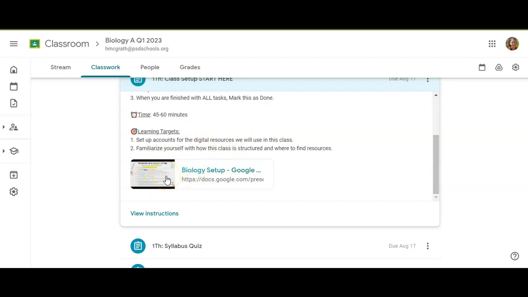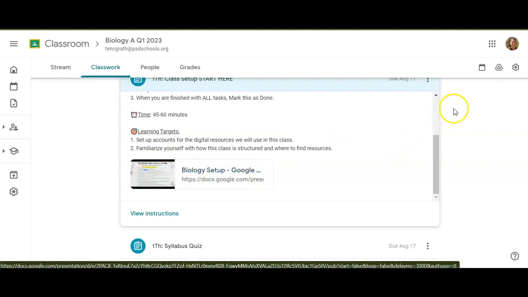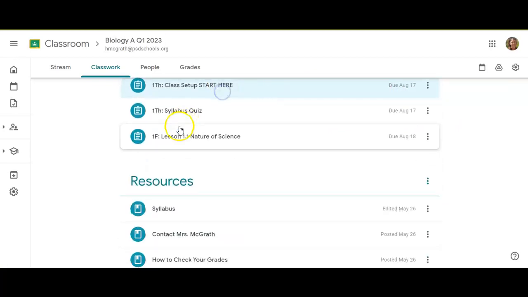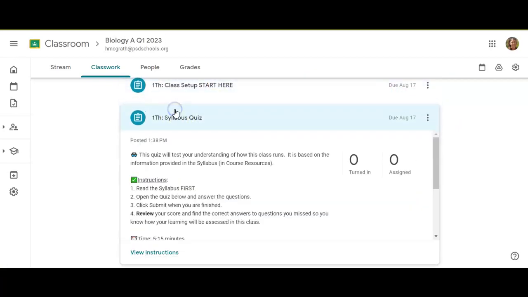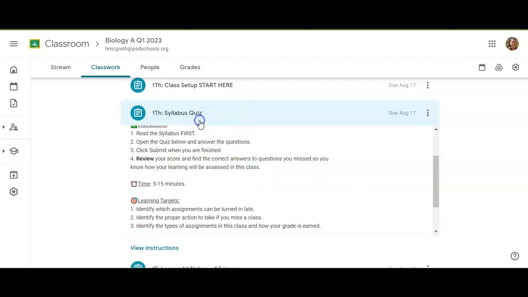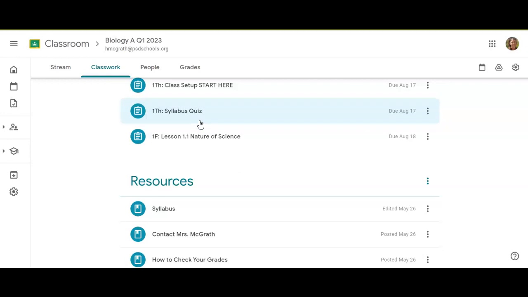So this is your checklist that you've been working from, which is probably where you found this video. When you're done with that, you'll mark it as done, and then you'll move on to the next assignment, which is the syllabus quiz, which you also would have seen listed on that. And you'll see it follows the same layout, same type of information. Be sure to read those instructions. You definitely don't want to mess something up because you forgot to click submit and you lose all your answers. That would be so sad. So yeah, follow those instructions and you should be good to go.